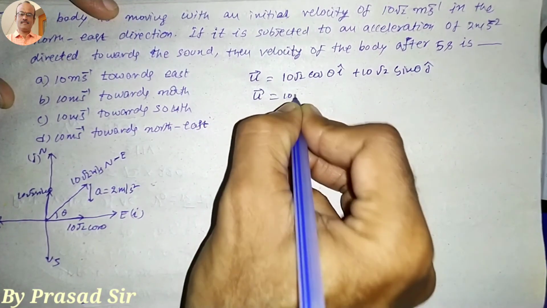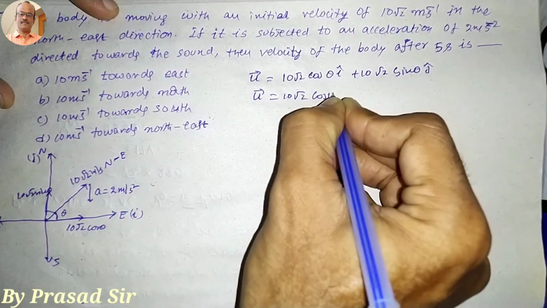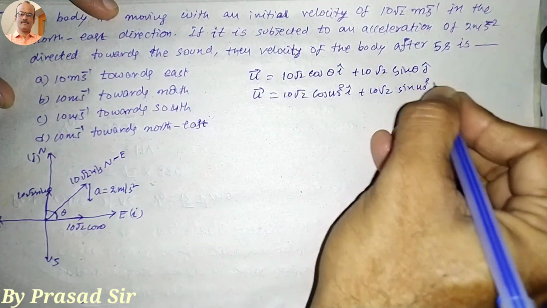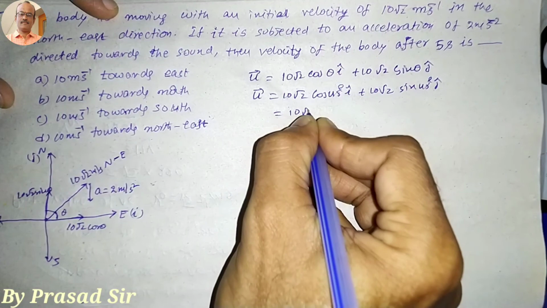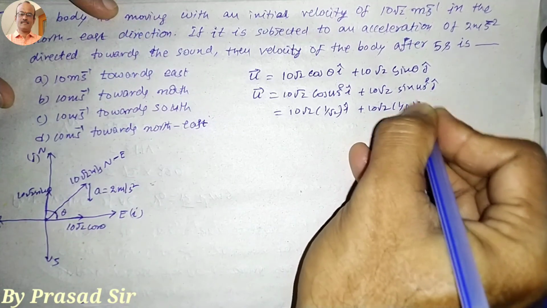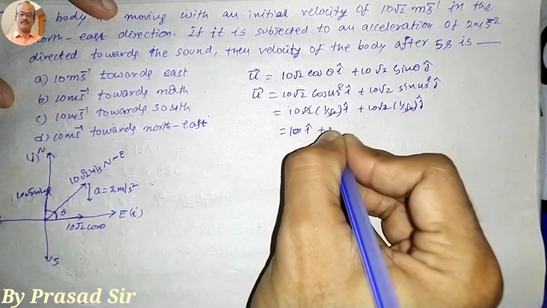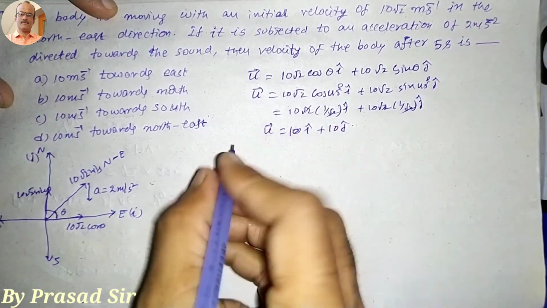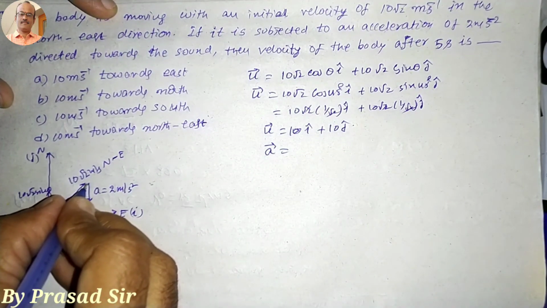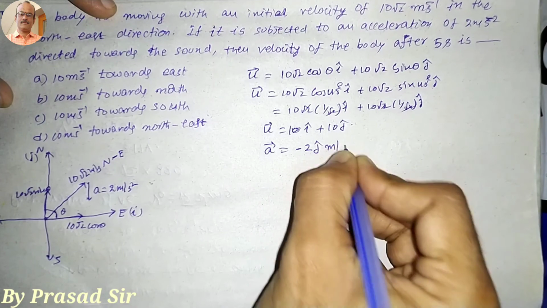So the u vector is equal to 10 root 2 cos 45 degrees i cap plus 10 root 2 sin 45 degrees j cap. So that means 10 root 2 into 1 by root 2 i cap and 10 root 2 into 1 by root 2 j cap. The root 2s cancel. So here 10 i cap plus 10 j cap. This is the velocity. Then the acceleration is 2 meters per second square, in which direction? Towards south. So that means minus 2 j cap meters per second square.